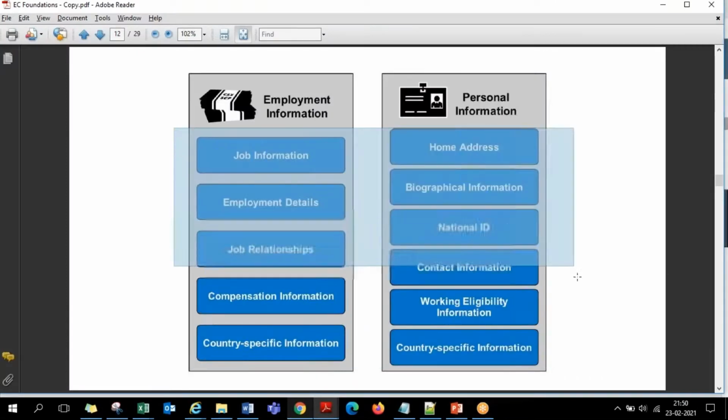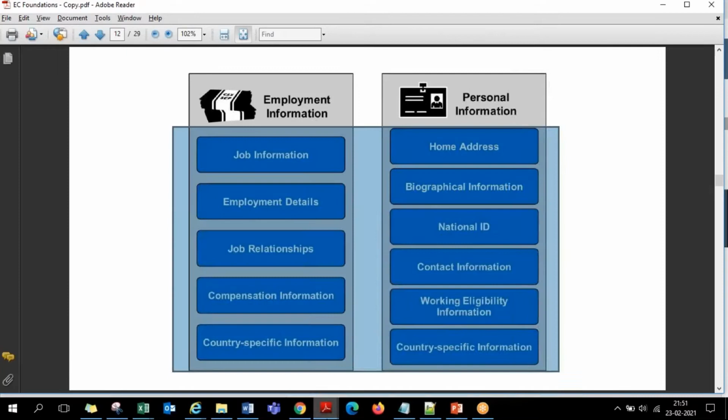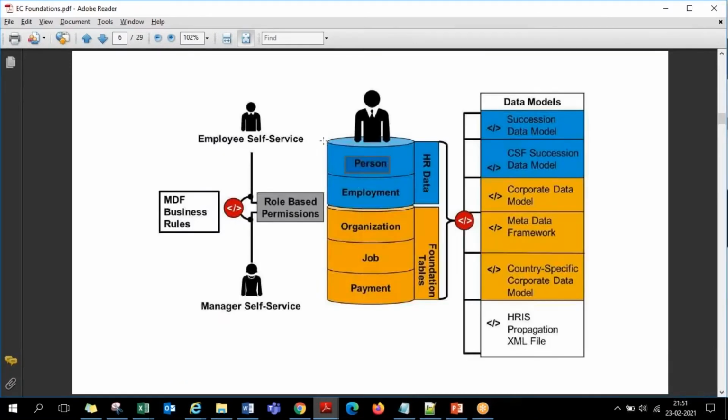So the 50% of the EC structure that we see, which is all about the employee data, that is the HR data, is nothing but what we see on the people profile. When we speak about the employee central module structure, 50% of it is all revolving around employee data. All that employee data is on the people profile. So 50% of Employee Central is what you see on the people profile only.